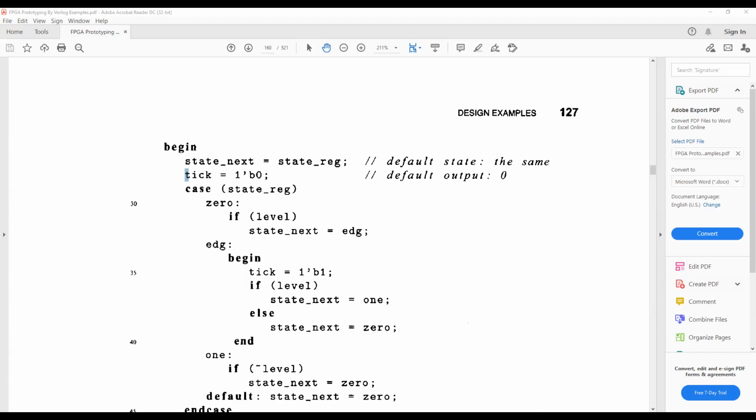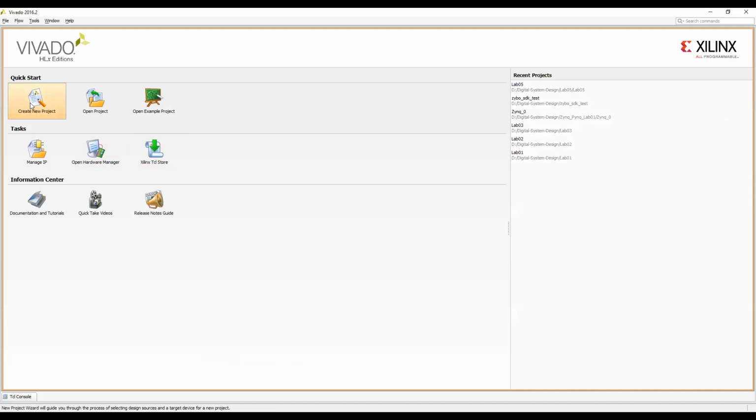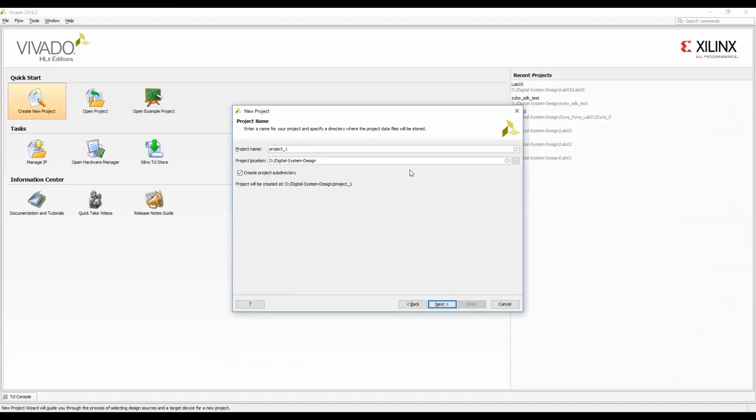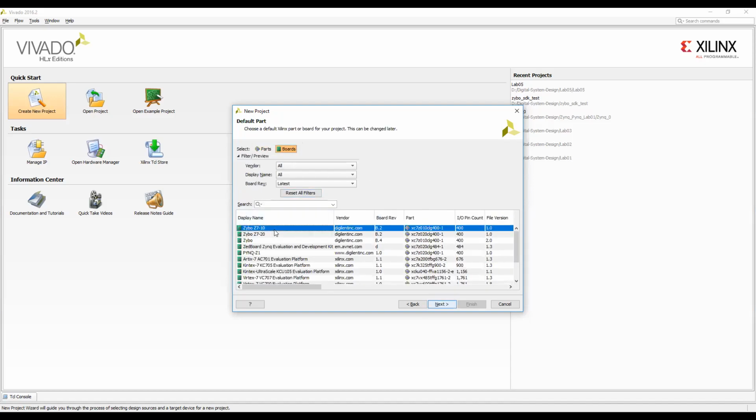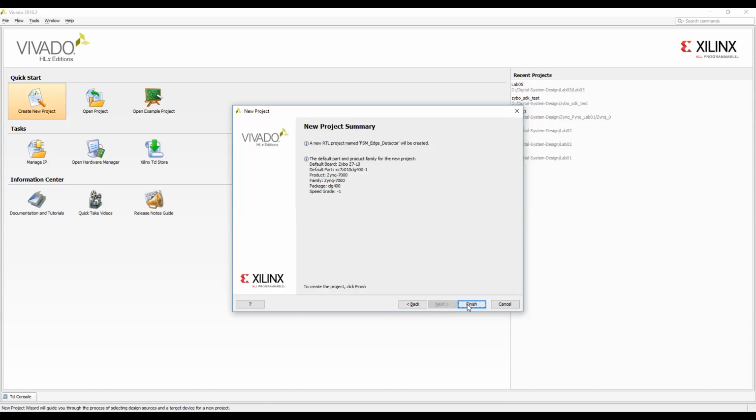Let me change my screen to Vivado and create a new project, called finite state machine edge detector. Create a project and select any board, because we are not doing any hardware.